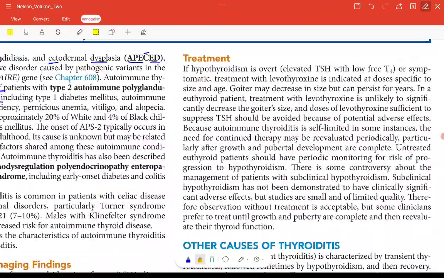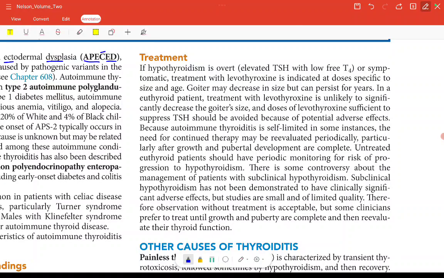Now let's move further to the treatment of autoimmune thyroiditis. If hypothyroidism is overt, that is elevated TSH and low free T4, or symptomatic, treatment with levothyroxine is indicated at a dose specific to size and age. Goiter may decrease in size but can persist for years. In a euthyroid patient, treatment with levothyroxine is unlikely to significantly decrease the goiter size. If the patient is already euthyroid and we are supplementing thyroxine, there is a decreased chance that the goiter size will decrease significantly, and a dose of levothyroxine sufficient to suppress TSH should be avoided because of potential adverse effects.